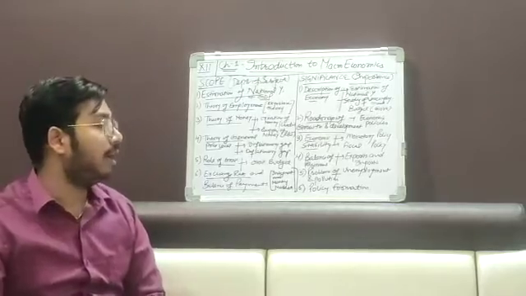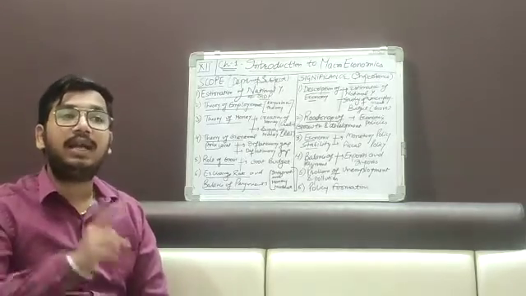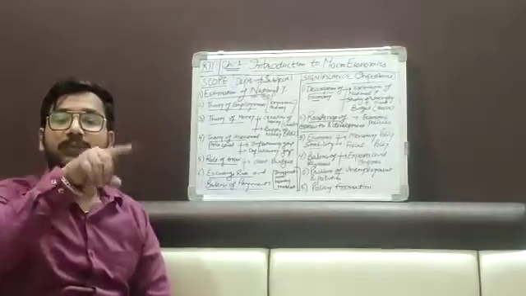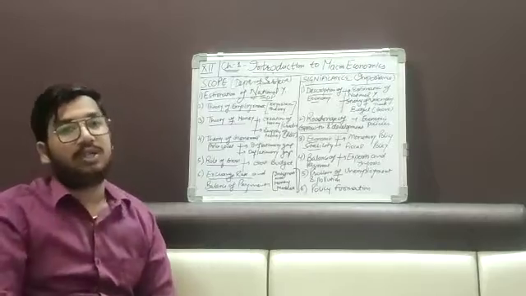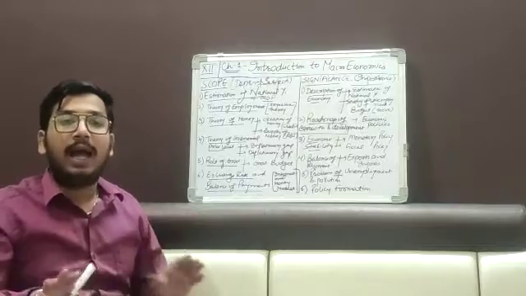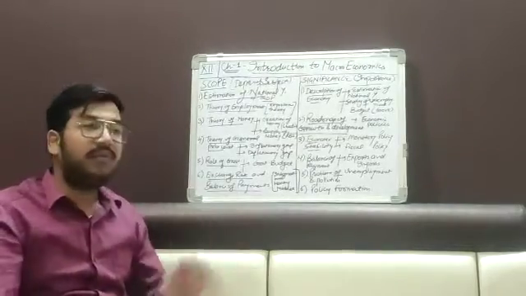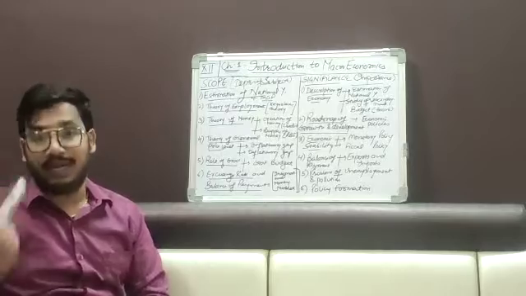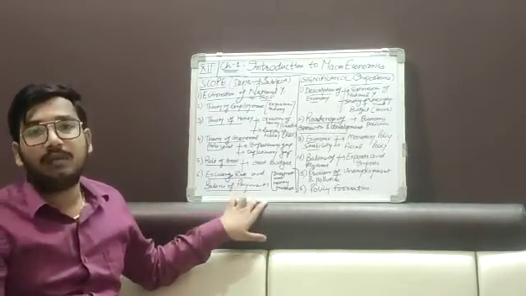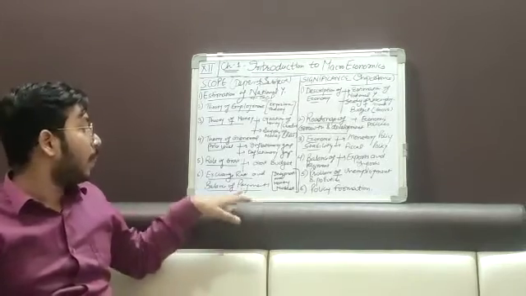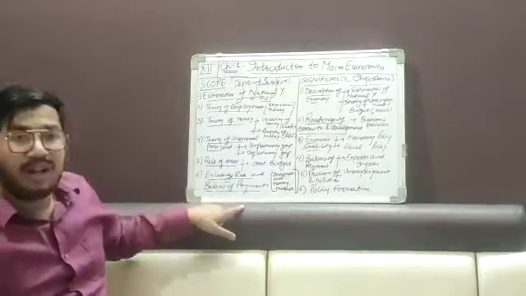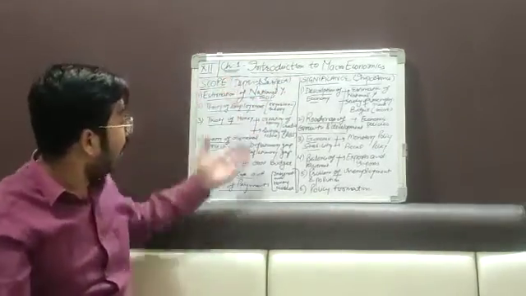Now, what is the balance of payment? Mainly, balance of payment is net exports minus net imports. If this amount, the net exports minus the net imports, comes out positive, then our balance of payments is positive, our economy is good, and it is developing. And if net exports minus net imports goes negative, then our economy is in some danger, and it might be a position of recession. So this is also the scope of macroeconomics, because it all comes at a large level, at the economy level, and also at the world level.